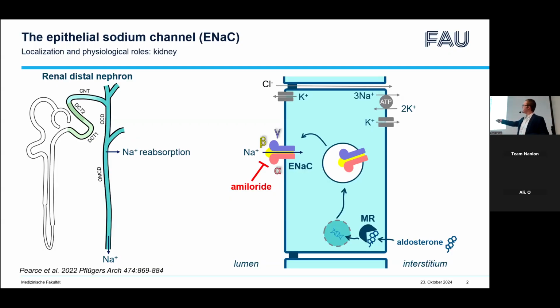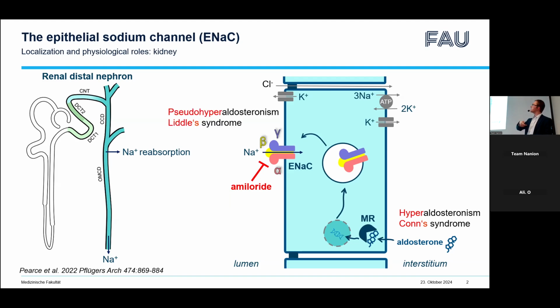ENaC is responsible for sodium reabsorption from the urine back to circulation, and thereby it controls how much sodium is excreted with the urine. If ENaC activity is too high, due to hyperaldosteronism or as a result of a gain-of-function mutation causing pseudo-hyperaldosteronism, too much sodium is reabsorbed. And this sodium retention causes hypertension.